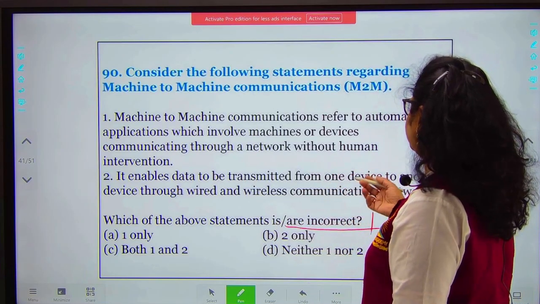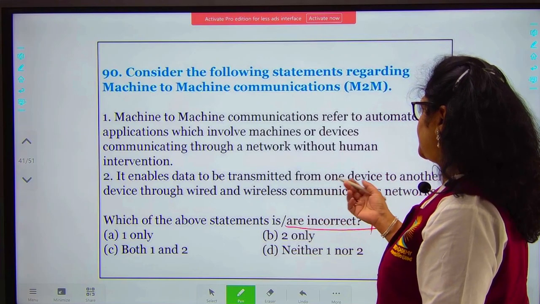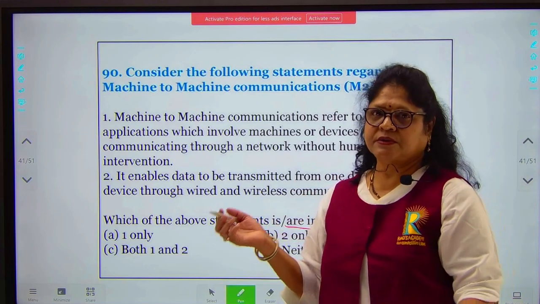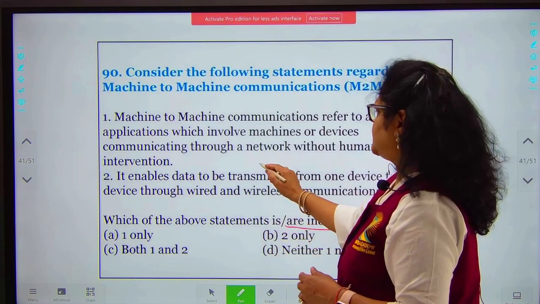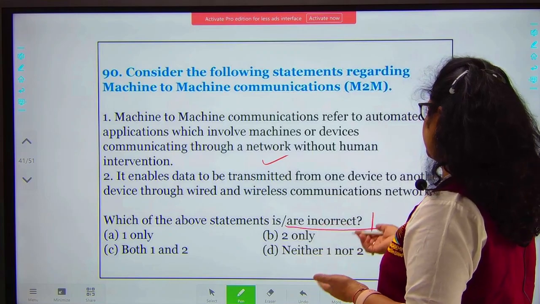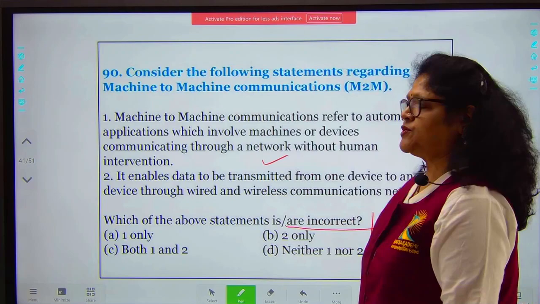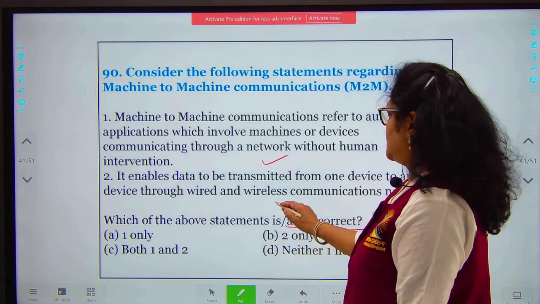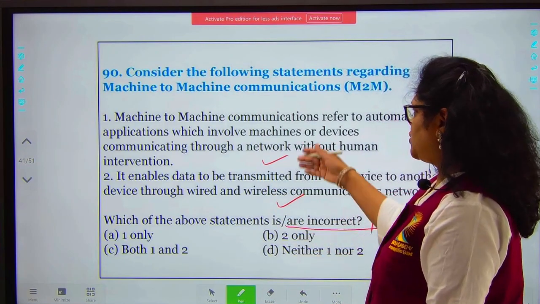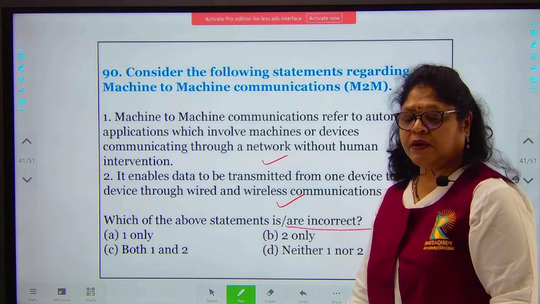Machine-to-machine communication refers to automated applications which involve machines or devices communicating through a network without human intervention. The statement itself makes a lot of sense, so it is a correct statement. It enables data to be transferred from one device to another through wired and wireless communication networks. This also makes sense, so this is also correct. When both are correct statements and they are asking which is incorrect, your option will be D, neither 1 nor 2.